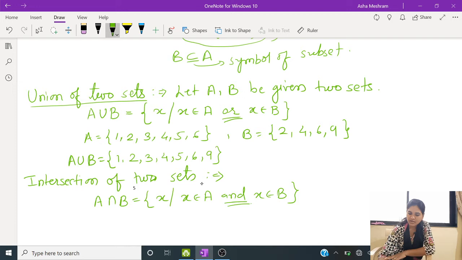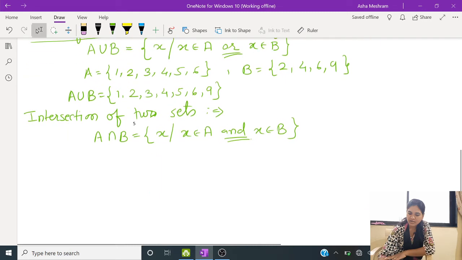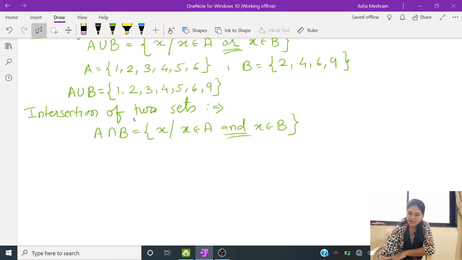How do we write this intersection? Again, we take the same example of A and B which we had taken previously, and we write the intersection for these two sets. For A intersection B, we need only the common elements which are present in A as well as in B, because intersection is replaced by the word and.